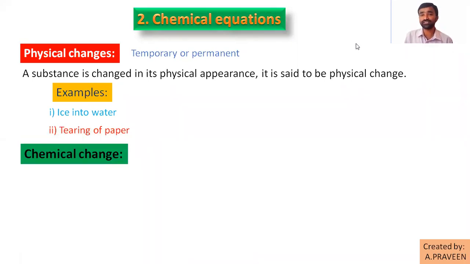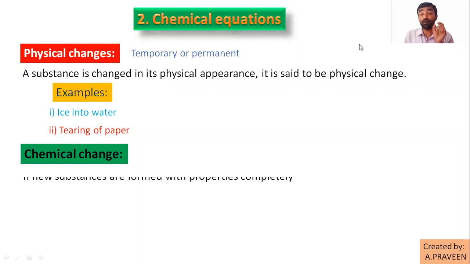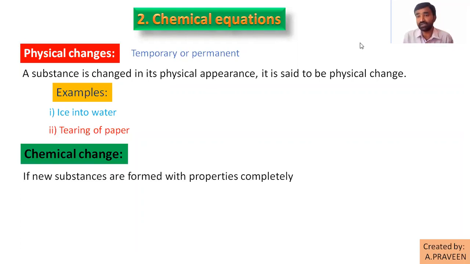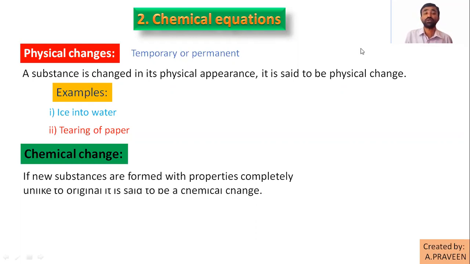What are chemical changes actually? Here, it forms a completely new, different substance. Comparing with the original substance, its characteristic properties completely change. Properties are completely unlike the original.